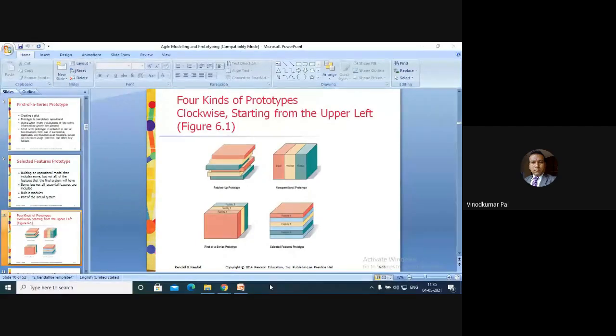Selected feature prototype: we have taken the requirement from the user side, 6 options should be there. So the system analyst should also know from this kind of prototype, that is the 4th one, what is working and what is not working. Okay, so selected features prototype. So these are the 4 types of prototypes.